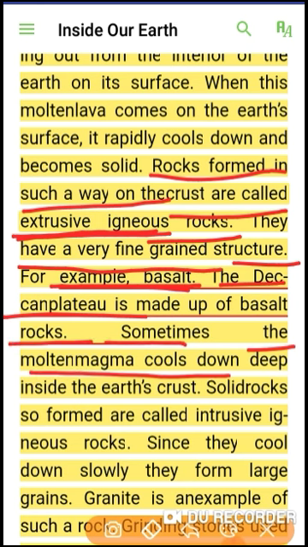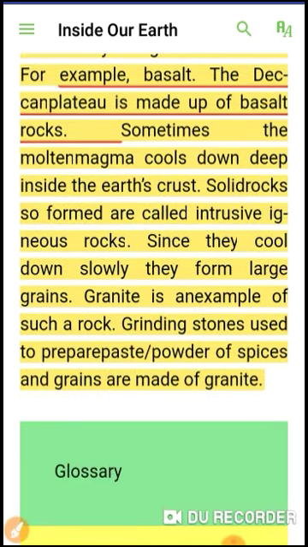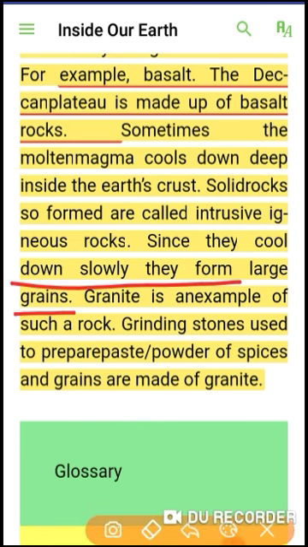Sometimes the molten magma cools down deep inside the earth's crust. Solid rocks so formed are called intrusive igneous rocks. It means when molten magma cools down inside the earth, that is called intrusive igneous rocks. Since they cool down slowly, they form large grains.